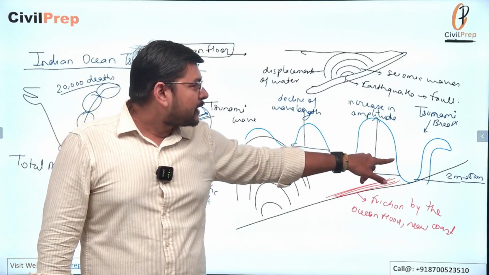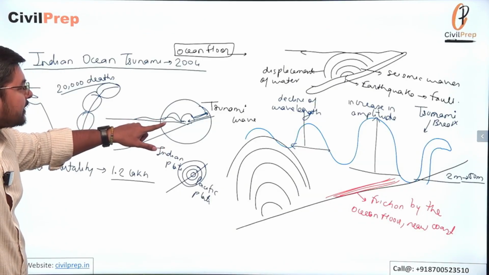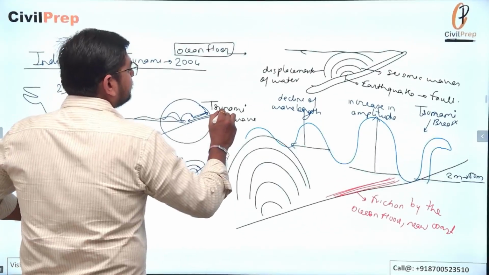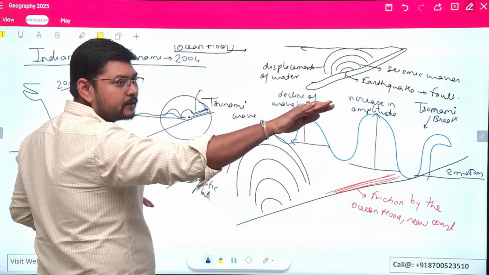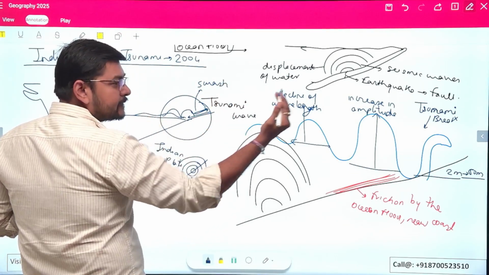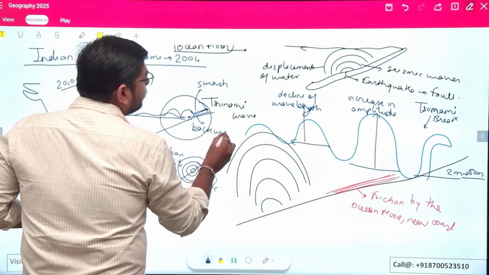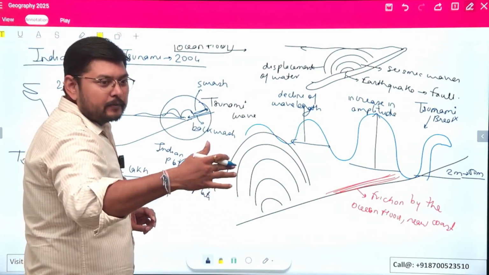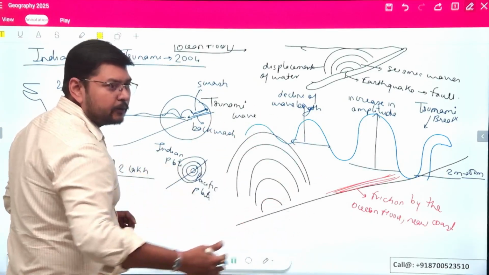Due to this, the tsunami becomes more disastrous, and its impact on the coastal region, with respect to the swash, matters. Write it down, it will be easier for you: the part of the wave that goes over the land is called swash, and the part of the wave that comes back from the land is called backwash. So there is a swash event and a backwash event which takes the people present in the periphery of that swash and backwash region back into the ocean.